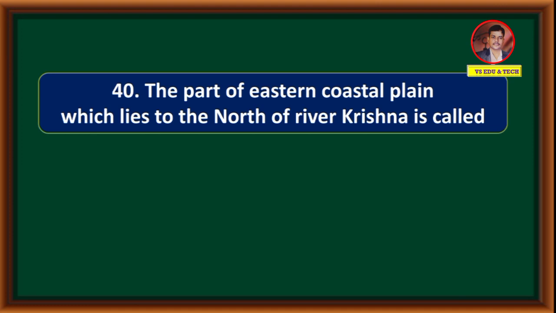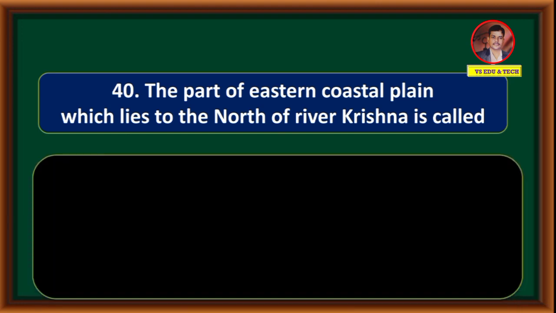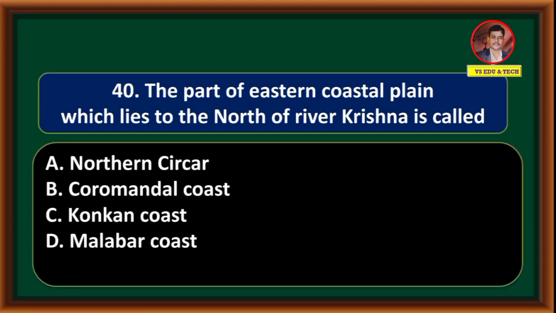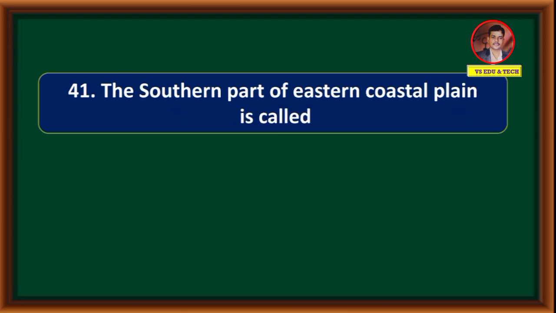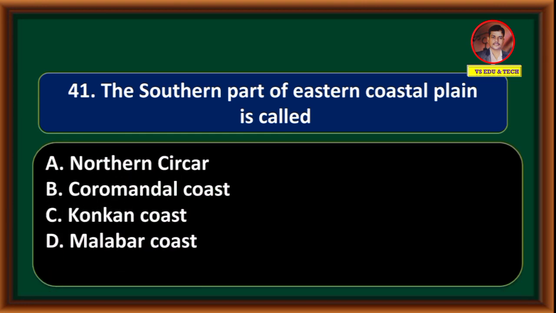The part of the Eastern Coastal Plain which lies to the north of river Krishna is called Northern Sarkar, Coromandel Coast, Konkan Coast, Malabar Coast. Correct answer is option B, Coromandel Coast. The southern part of the eastern coastal plain is called Northern Sarkar, Coromandel Coast, Konkan Coast, Malabar Coast. Correct answer is option B, Coromandel Coast.